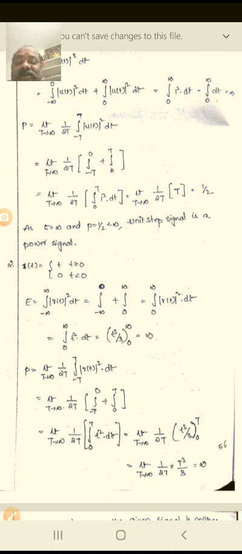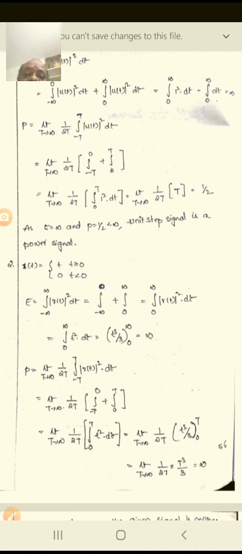Again, we will see what happens in this problem. If we take the limit t tends to infinity, power is 1 by 2t integral from minus t to t of r of t whole square dt. Again applying the definite integral, 1 by 2t times the integral from 0 to t of t square dt, so t cube by 3 from t to 0, then limit t tends to infinity of 1 by 2t times t cube by 3.